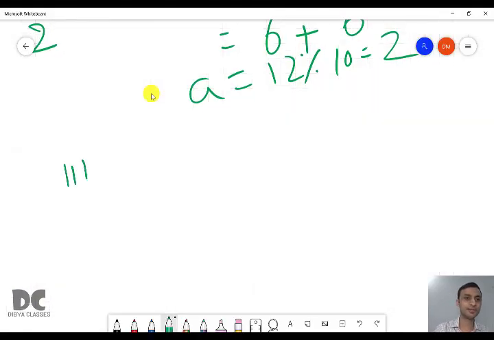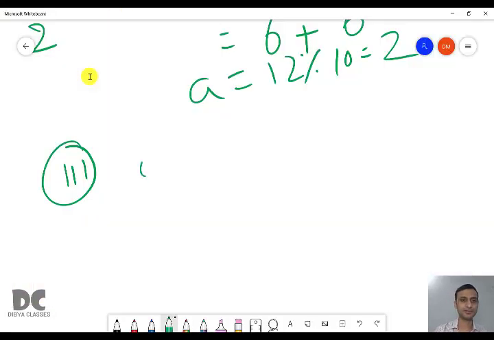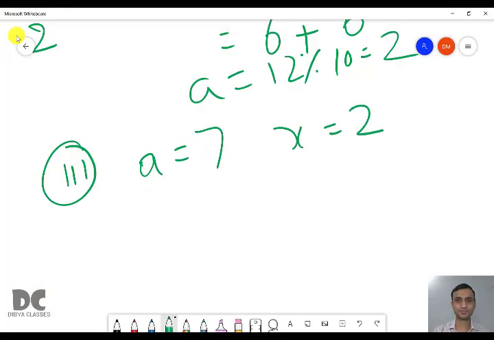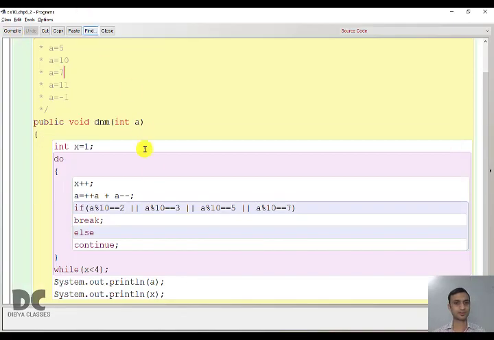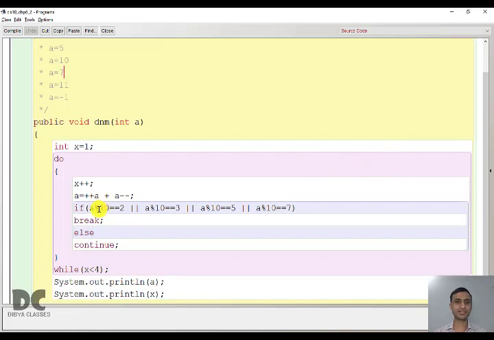Let us solve the third bit. So here we have A equal to 7, X becomes 2. Now we'll calculate A equal to plus plus A, which means this will become 8 plus 8 equal to 16. Here you can see 16 modulo 10 is 6. So false, false, false, false. Everything is false, which means the whole statement is false. False means we'll go to the else block.